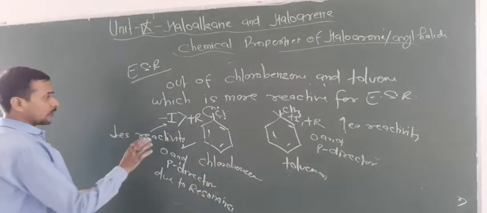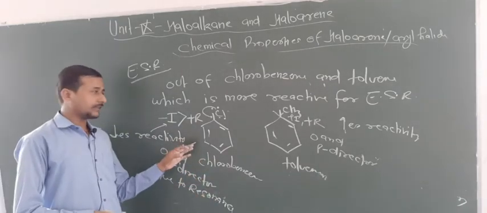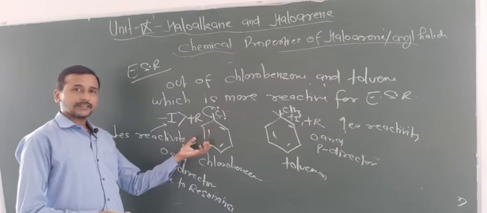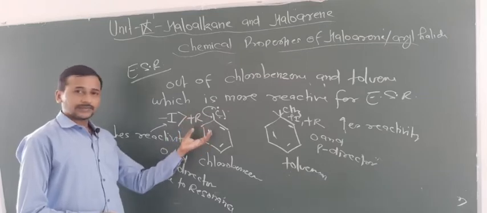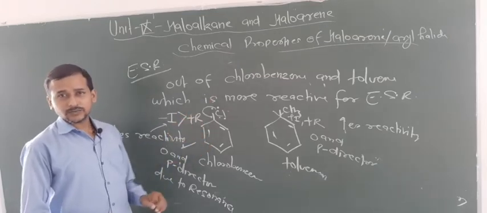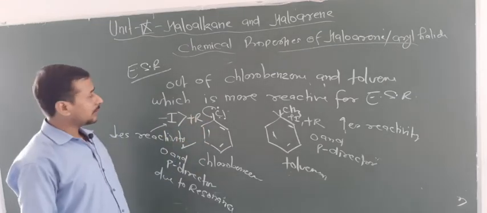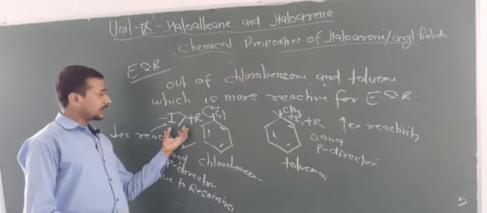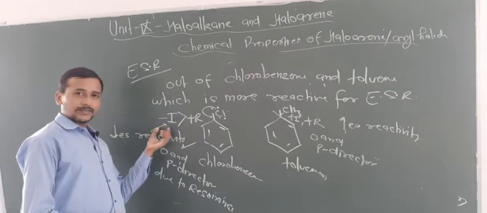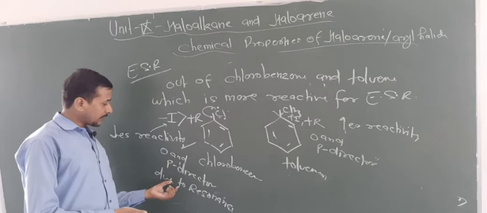Okay. So one more question may arise: how can you say that chlorobenzene is an ortho para director but less reactive? That means it orients the incoming group at ortho and para positions but is less reactive. So for reactivity you have to focus on the minus I effect, but for orientation you have to focus on resonance.